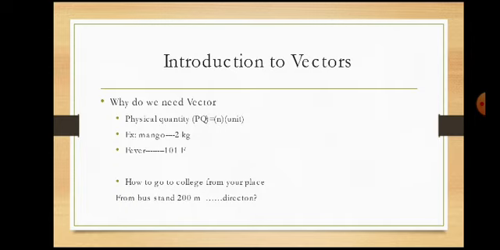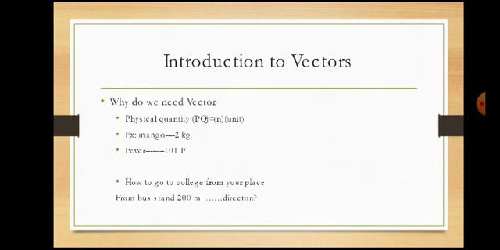We know that in earlier classes we studied physical quantities. The physical quantities are derived and base physical quantities. Sometimes we have taken plus, we have taken minus to represent the dimensions of physical quantities. So based on some characteristics, we can classify the physical quantities. Here we have scalars and vectors.